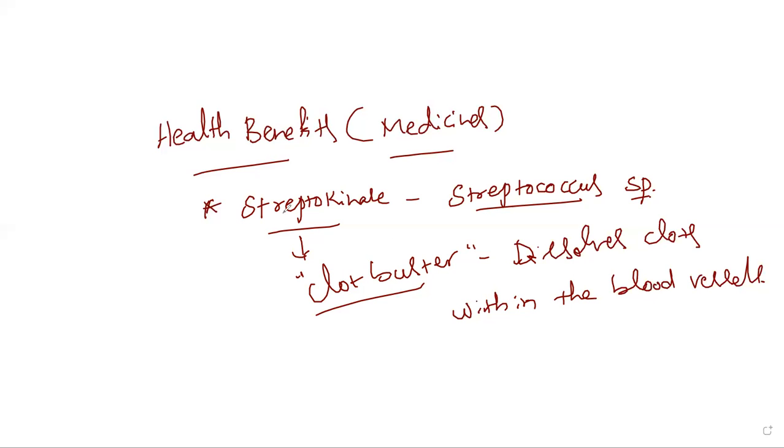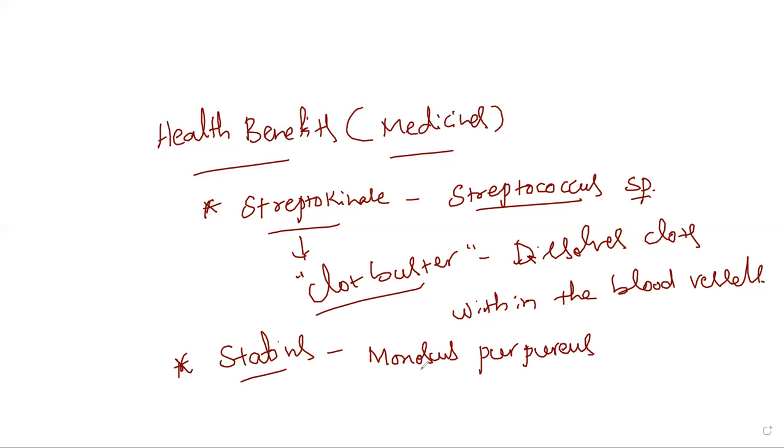Okay, so that is the use of the benefit of streptokinase. Similarly, the other molecules like statins. So statins, which are obtained from a species of yeast known as Monascus purpureus. Okay, so this is a species of yeast from which the statins are produced, and statins which